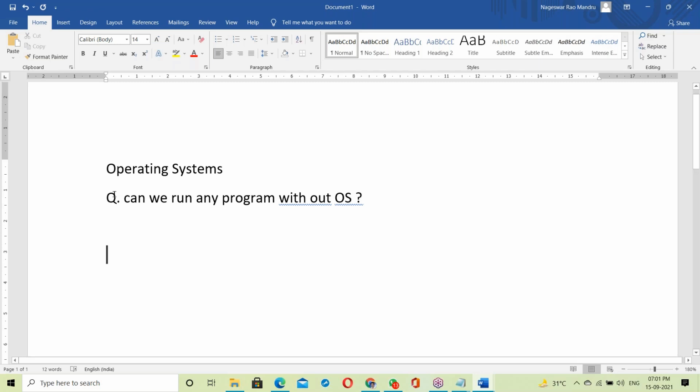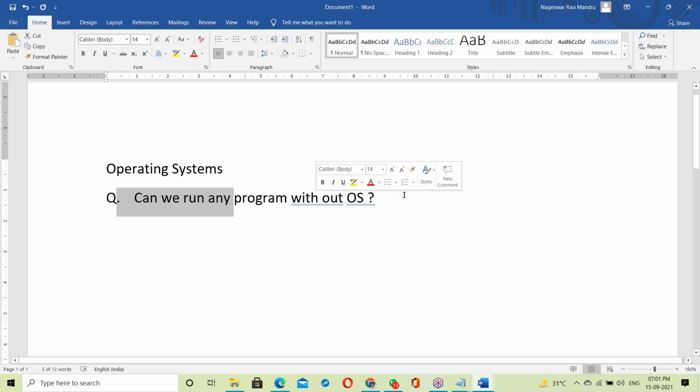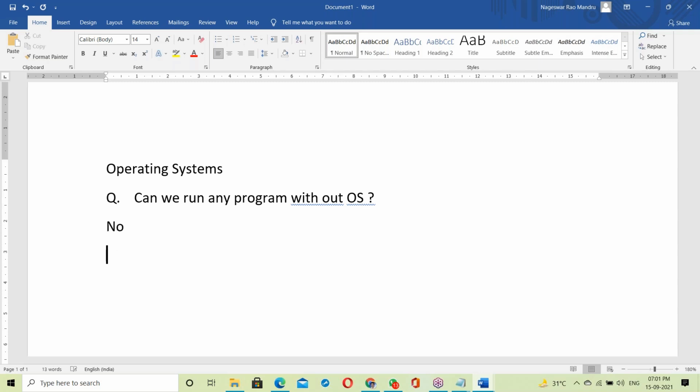Can we run any program without OS? No. The answer is no. Without OS, we cannot run any program here. Compulsory OS is required. Without OS, we can't do anything here. So OS is required.